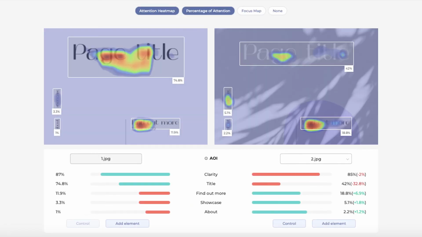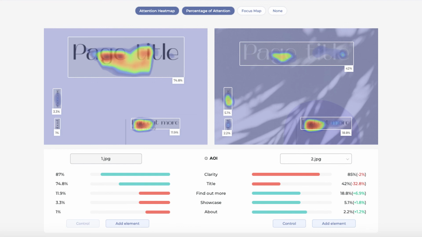Overall, we can see that the clarity score of the edited design is smaller. It decreased 2%. The only possible reason why this happened is that the design got busy after introducing new tones and textures. However, readability-wise, it is still a very high percentage.